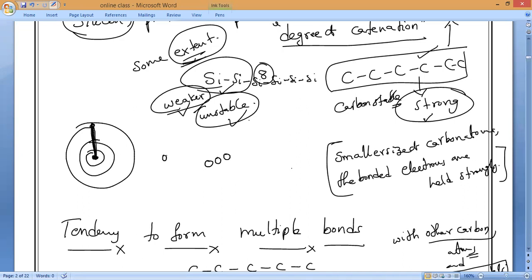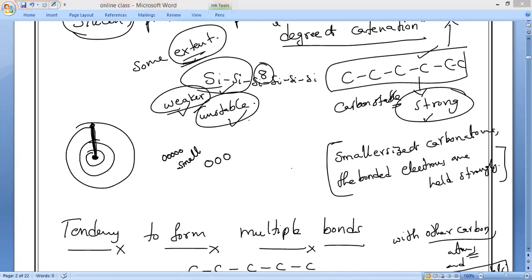As it is, carbon is extremely small in size. The nucleus can hold the valence electrons very strongly. That is why, even though covalent bonds are basically weaker, the bonds formed by carbon are very strong because of its small size.